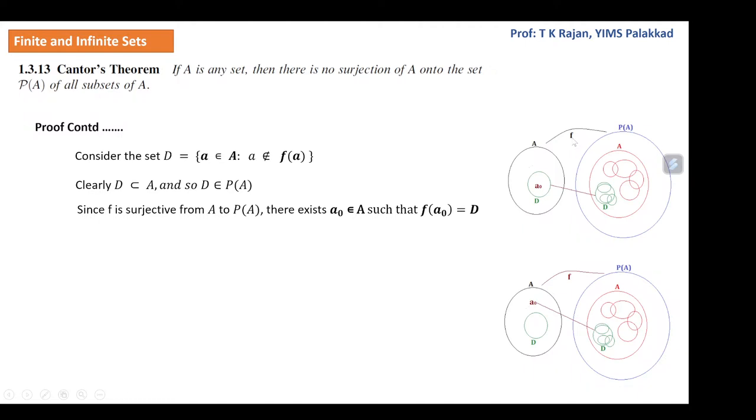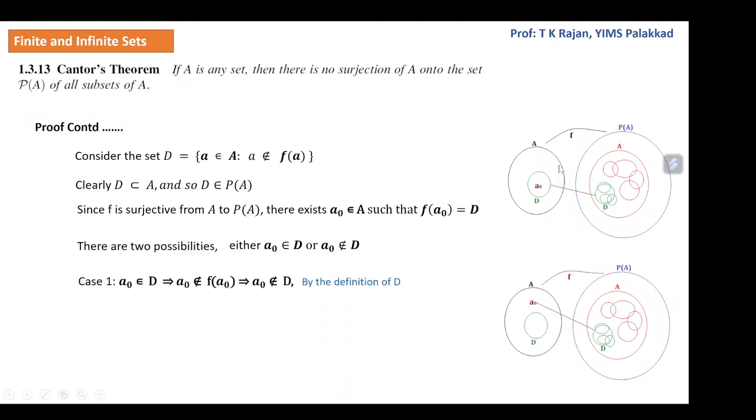Now, since there is a surjection from A onto P(A) and D is a subset of A, D is an element of P(A). So correspondingly, there is an a naught in A such that f(a naught) equals that D. Then either a naught is in D or a naught is not in D. The first figure shows that a naught is in D. The second figure shows that a naught is not in D. So there are two cases.